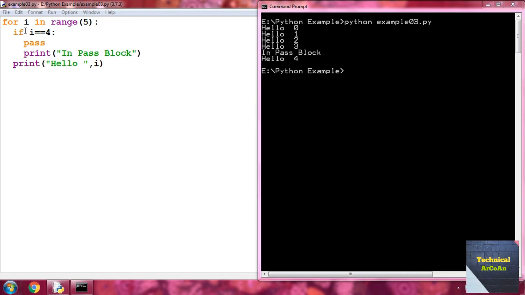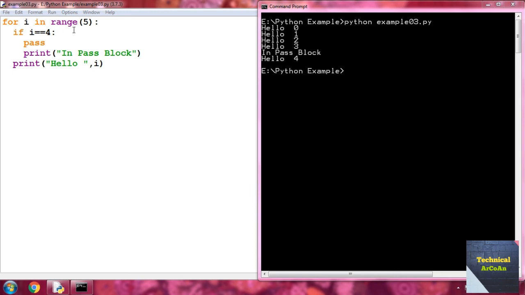When i value is 4, the condition is true, so it just passes and does nothing, and also prints "in pass block". After that it also prints hello 4. After that the for loop terminates automatically because the sequence has no more elements.